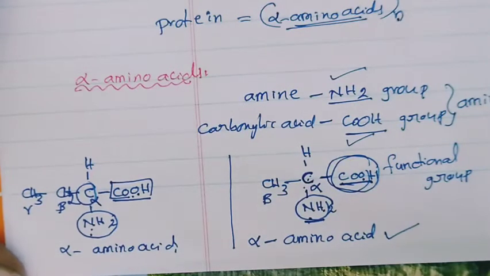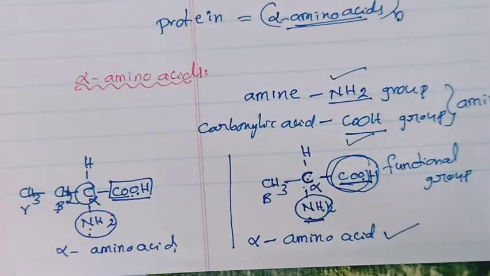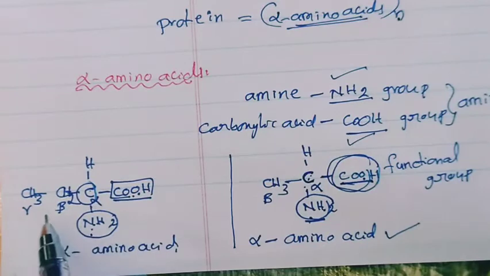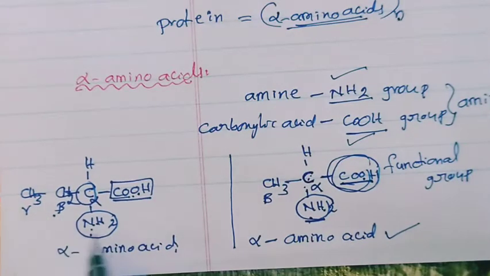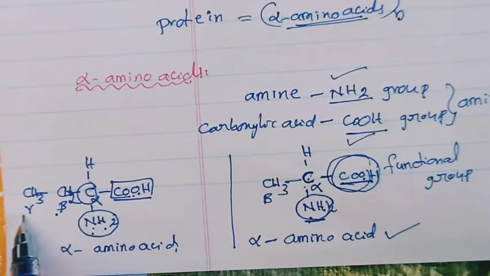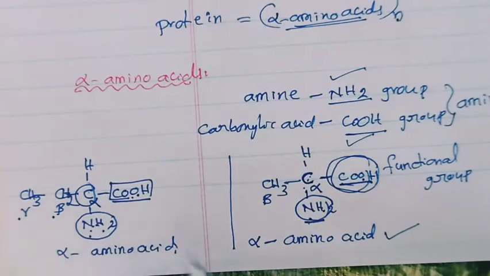Okay, this is about alpha amino acids. If you take this NH2 group to the beta carbon atom, it is a beta amino acid; if you take the NH2 group to the gamma carbon atom, this is called a gamma amino acid. Okay, do you understand this point?